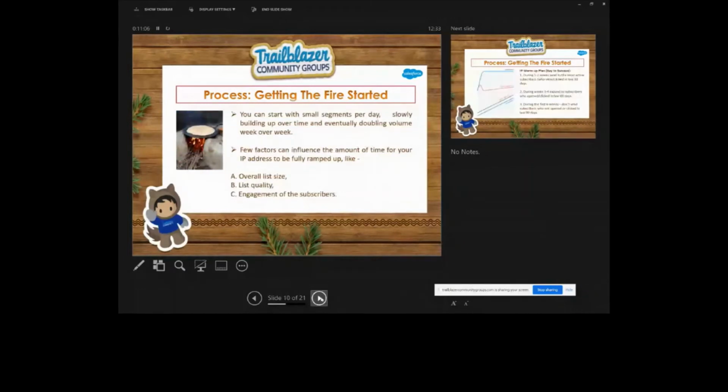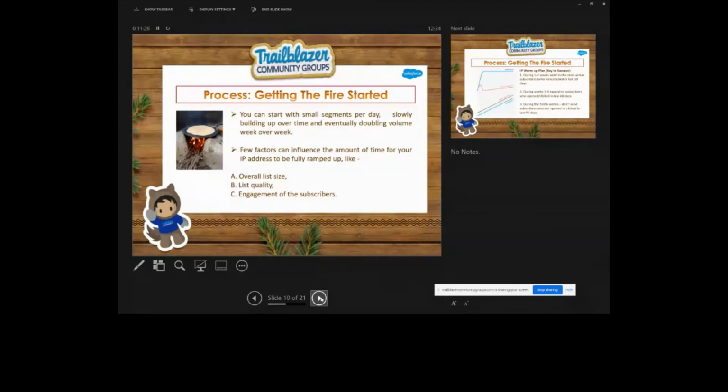So these are the factors. Now, suppose your list size is inappropriately large, or you are not maintaining the quality of the list, or sometimes you forget about the engagement with the subscriber. Then what will happen? Obviously your email will arrive in the spam folder instead of the inbox.